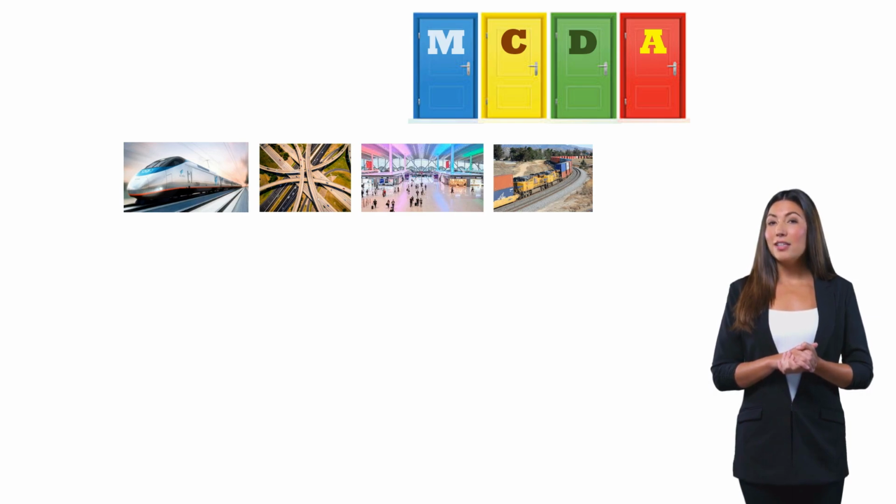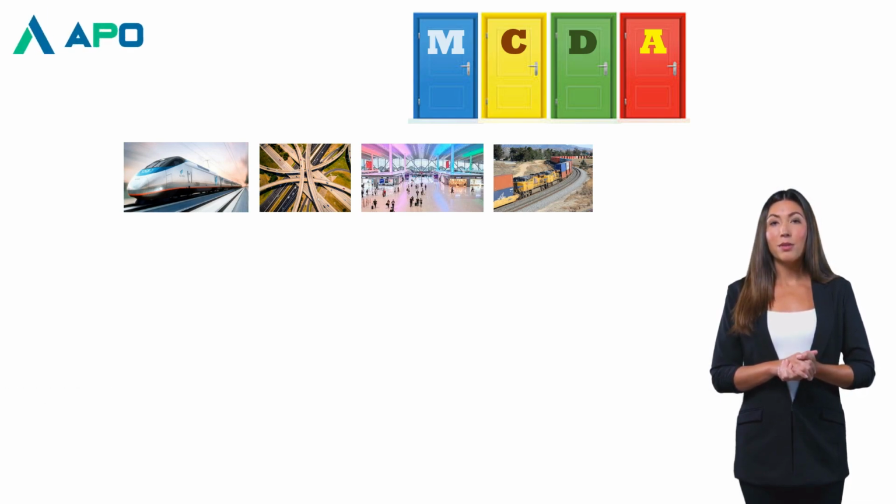Some fit our strategy better than others. Some are safer for customers. Let me explain how APO can help. The first step is to define your objective. What do you want to achieve? For example, to invest in the most beneficial projects.